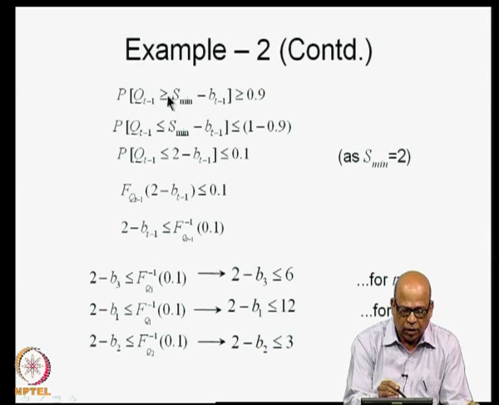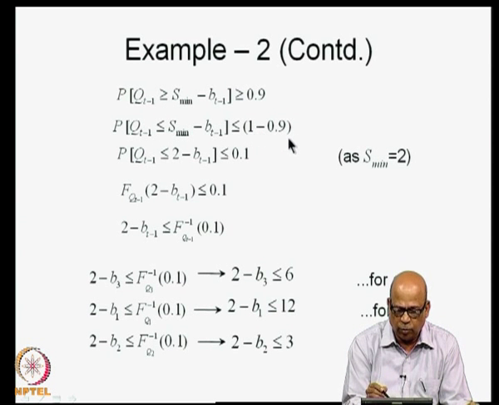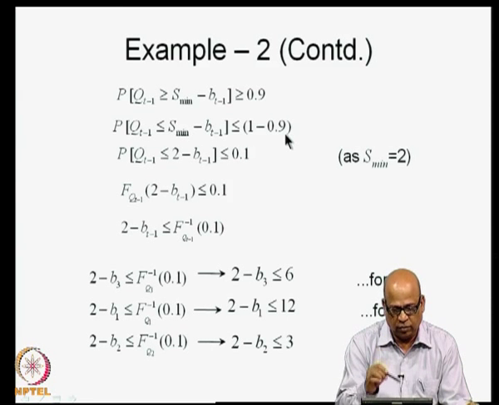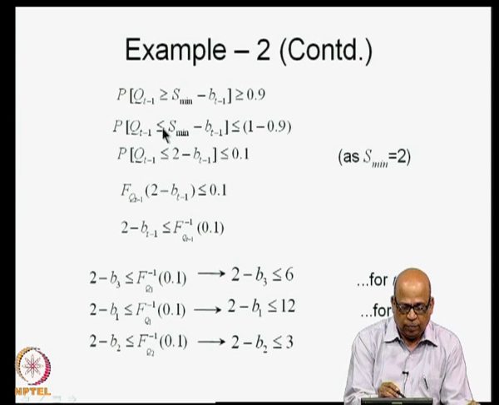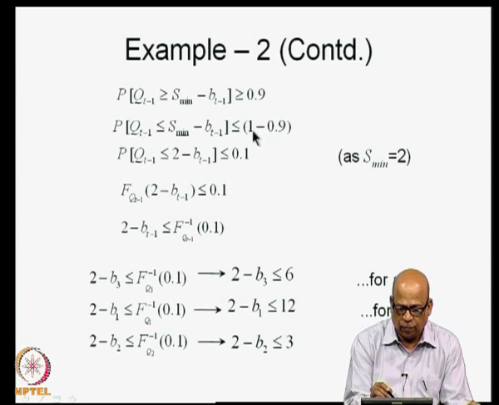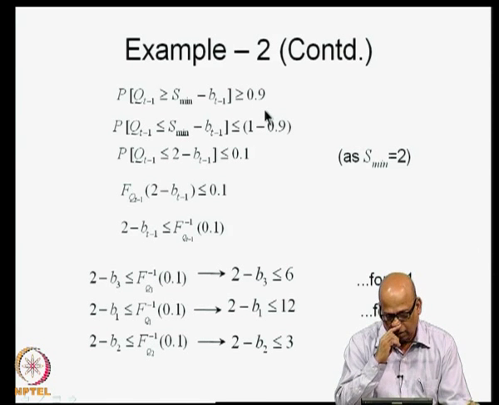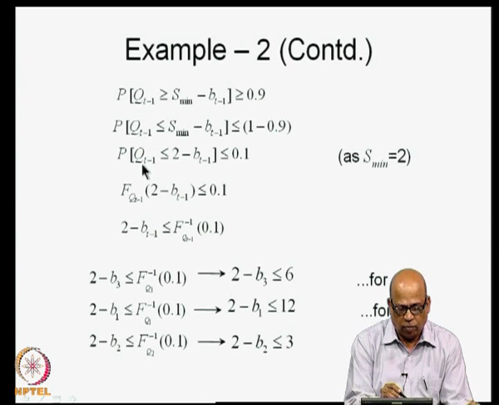I am changing the inequality sign inside, therefore this becomes 1 minus 0.9. Refer to the last class where I discussed this. Because you change the inequality sign inside when talking about probabilities, the sign changes as well as this will be 1 minus of this value. So, I write this as probability of Q_{t-1} less than or equal to S_min minus B_{t-1} less than or equal to 0.1.